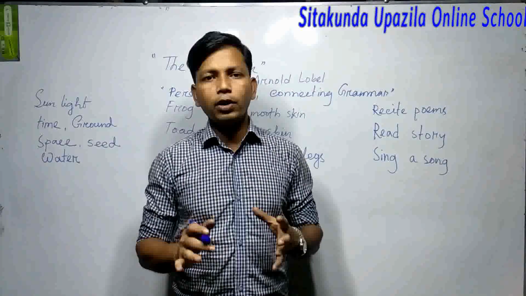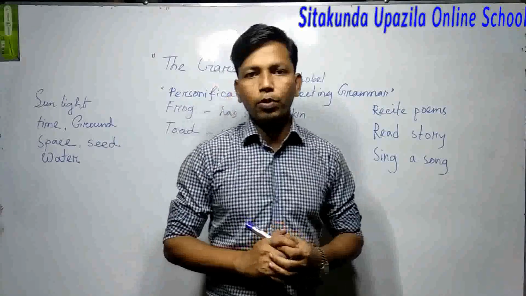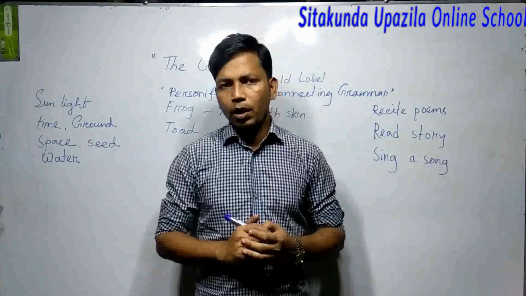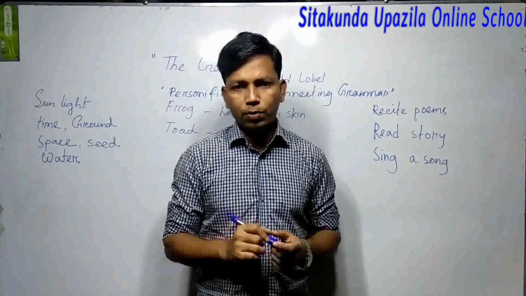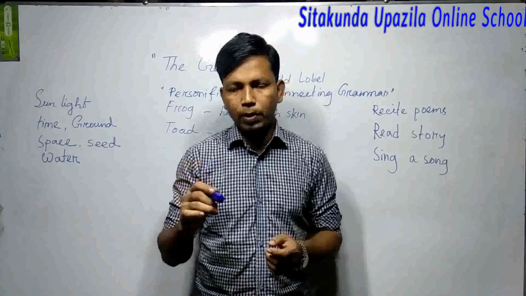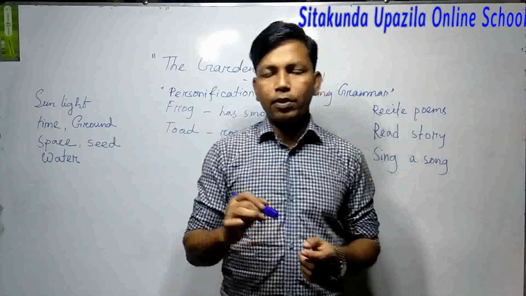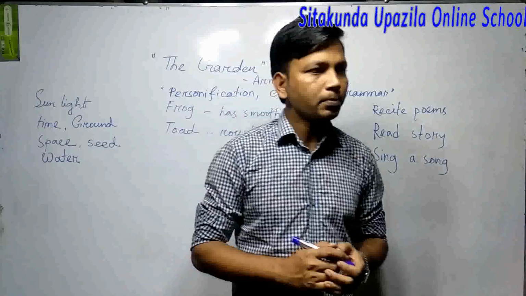After going through this story, you will be able to understand the text, and you will know the personification, and you will know something about punctuation marks. You will understand what a comma, full stop, question mark, exclamation mark, and quotation mark are.